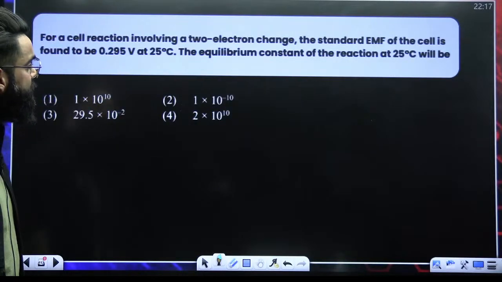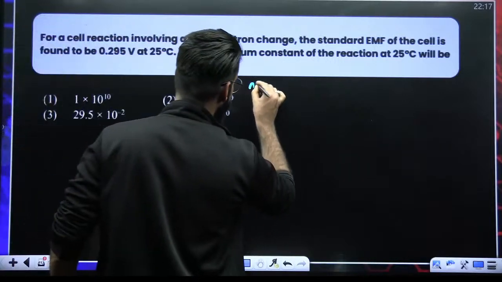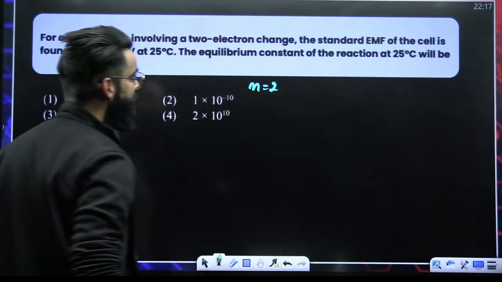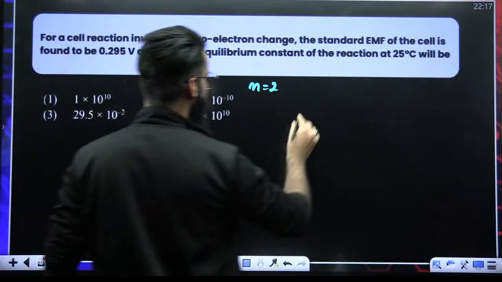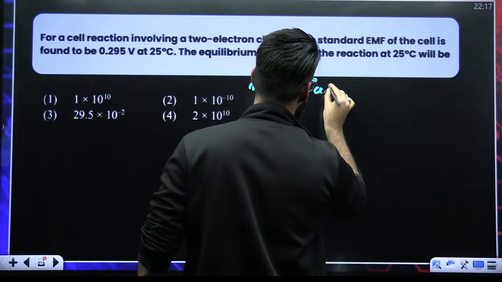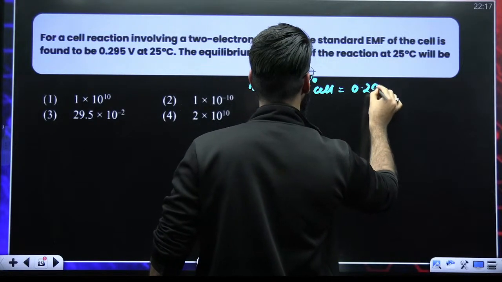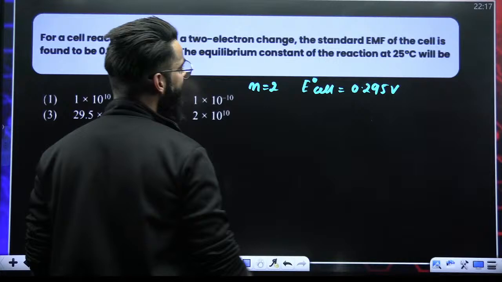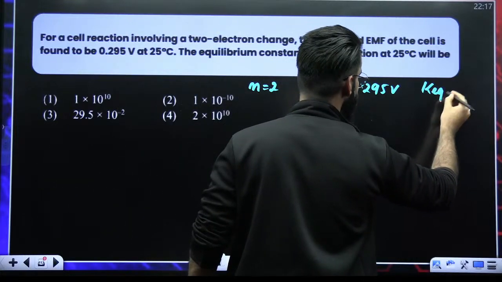For the cell reaction involving 2 electron change, the standard EMF of the cell is given to me. What do I have to calculate? I have to calculate the equilibrium constant.